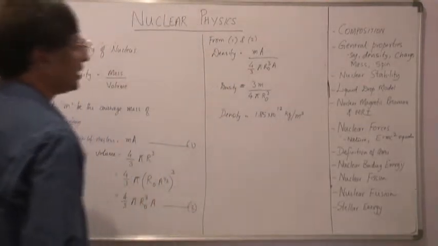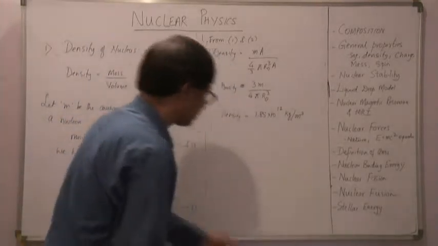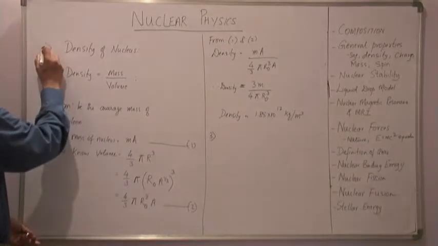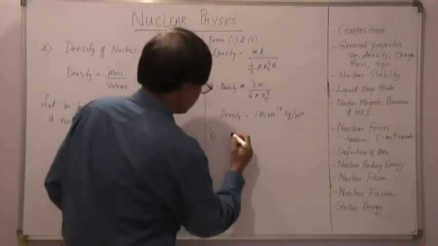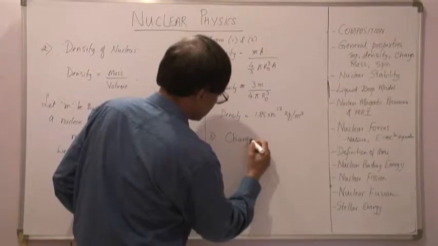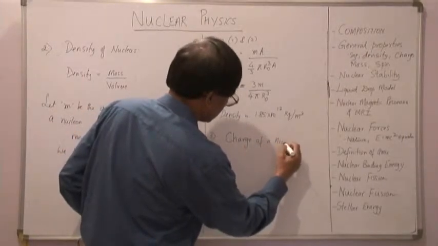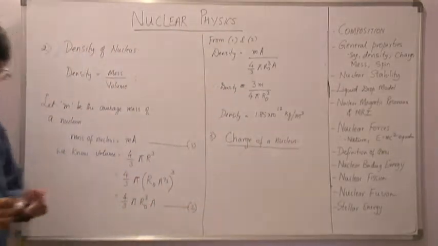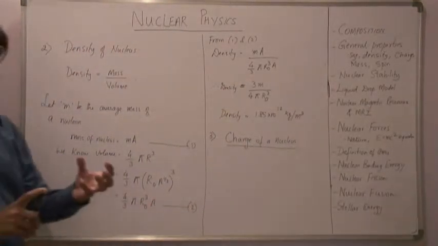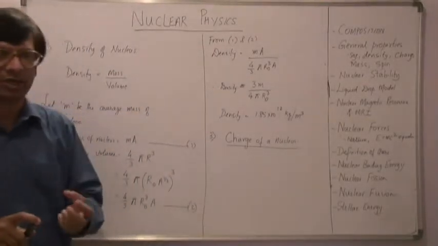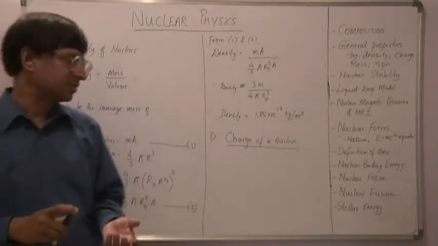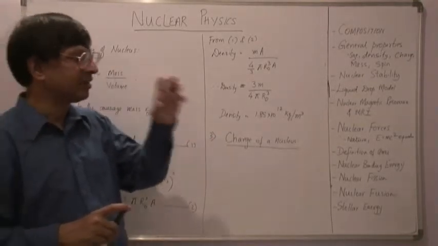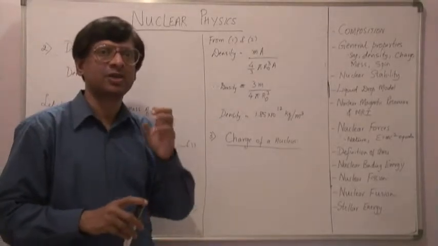So now after having looked at the density, let me look at the charge. So let me write down charge. It is pretty easy to get the charge. So charge of a nucleus. Remember that I mentioned that the nucleus consists of positively charged protons and neutral neutrons, and therefore the entire charge of the nucleus is provided by the positively charged protons inside the nucleus.